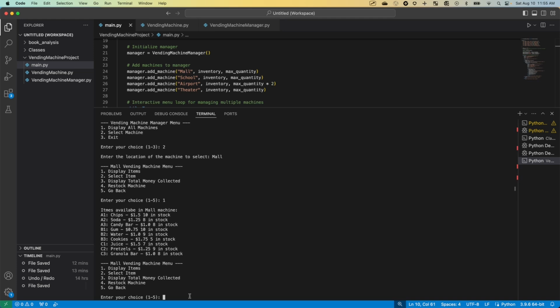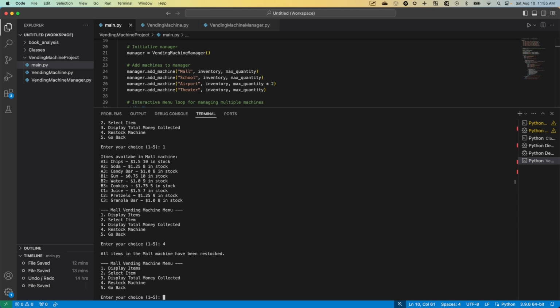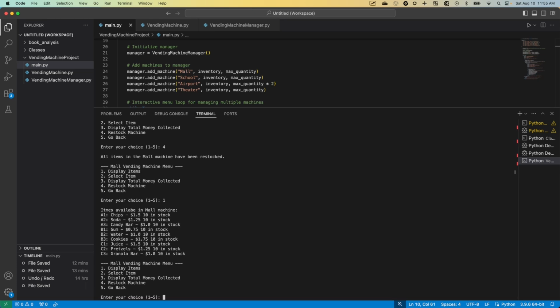Let's restock this machine. Let's say we haven't earned anything, but we need to make sure everything's full. So restock. So you notice we had like 8 items or 5 items in some of these. Let's test this out. Let's display items now. Okay, now everything has 10 items. So we've just restocked the mall vending machine.